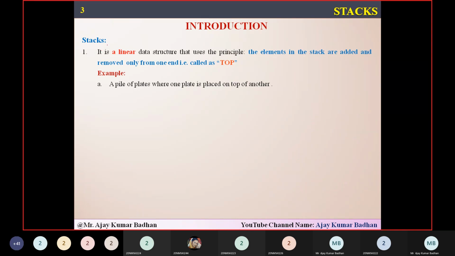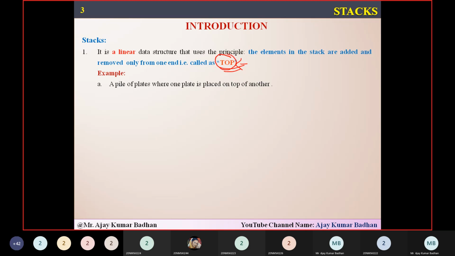So that's the reason a stack is a linear data structure, and it uses a common principle here. That principle is very, very simple. Whatever elements we want to store in this stack, we are going to add and remove only from one particular end. We have only one opening from where we insert the data and from where we delete the data, and that one position or opening is what we call the top. We represent that with a variable called top.